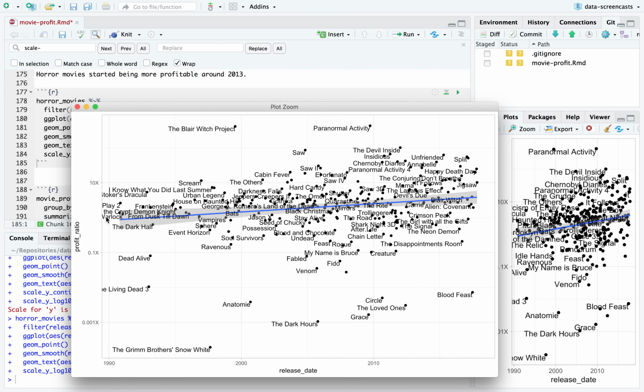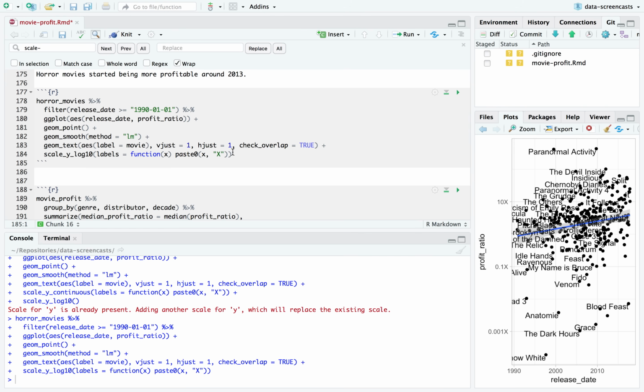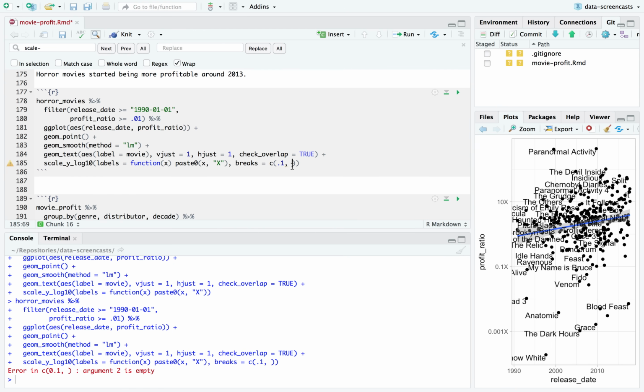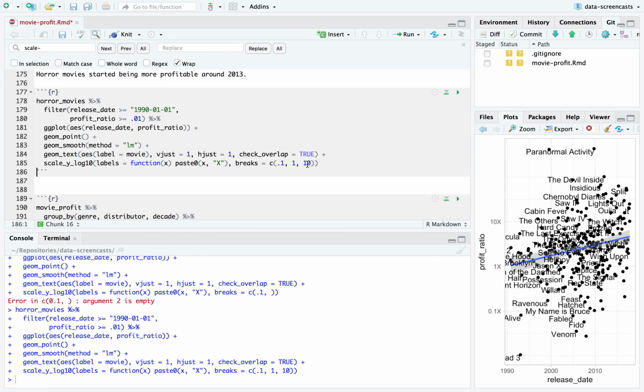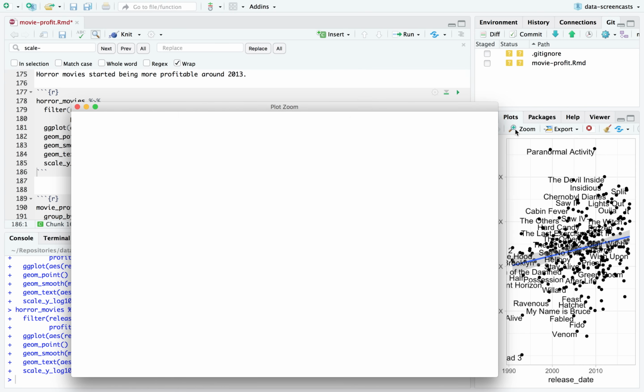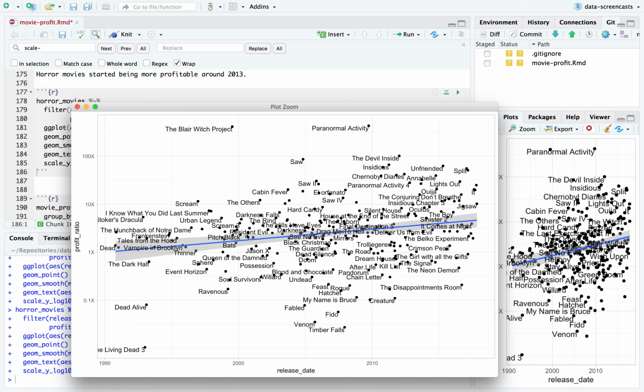In fact, when I have the graph like this, I really realize that wow, there's some wasted space down here. I'm just going to go ahead and filter for profit ratio needs to be more than 0.01 maybe. Oh, 0.1 and 10. I'm going to start here. And yeah, let me see. All right, and 100. Yeah, that's a better looking graph already.